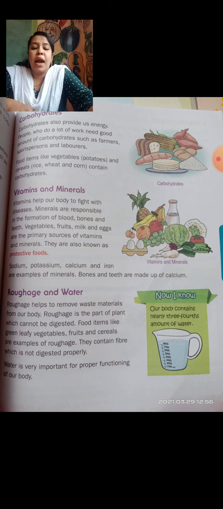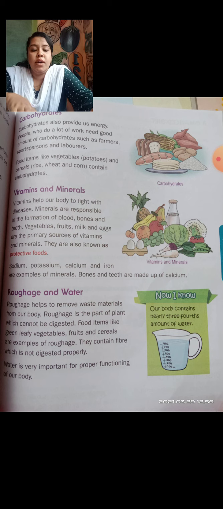Vegetables, fruits, milk and eggs are the primary sources of vitamins and minerals. They are also known as protective foods. Vitamins and minerals are protective foods for our body. Sodium, potassium, calcium and iron are examples of minerals. Bones and teeth are made up of calcium. These are the items we get for making up our calcium.